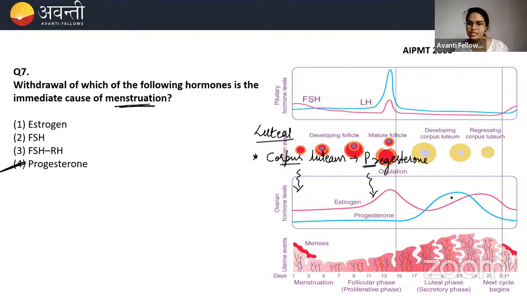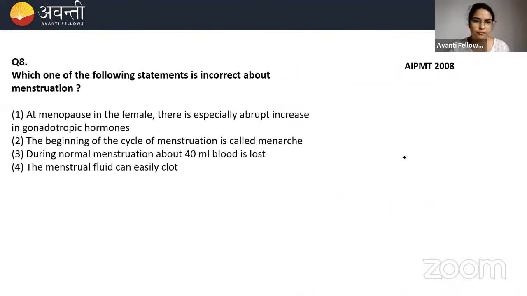So here you can see there is a sudden drop of progesterone. Not just progesterone, beta, in menstruation every hormone level is very low. There will be no spikes or any huge surge of anything. All the hormones will be moderate and low only. But for menstruation to happen, progesterone is very important. Okay, now let's move ahead.